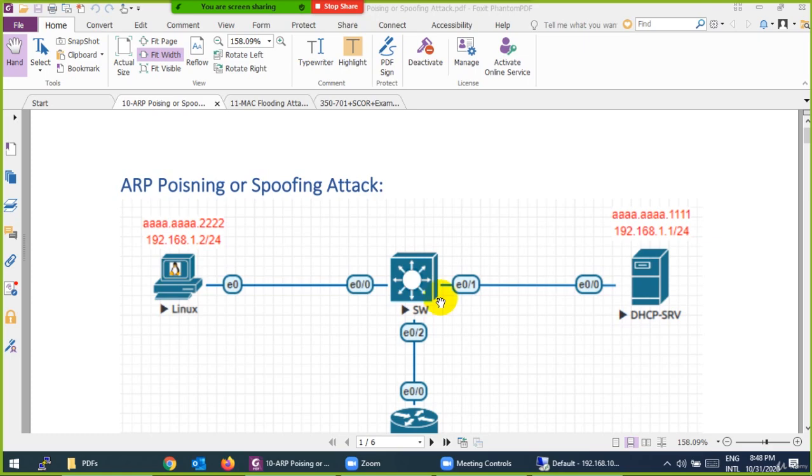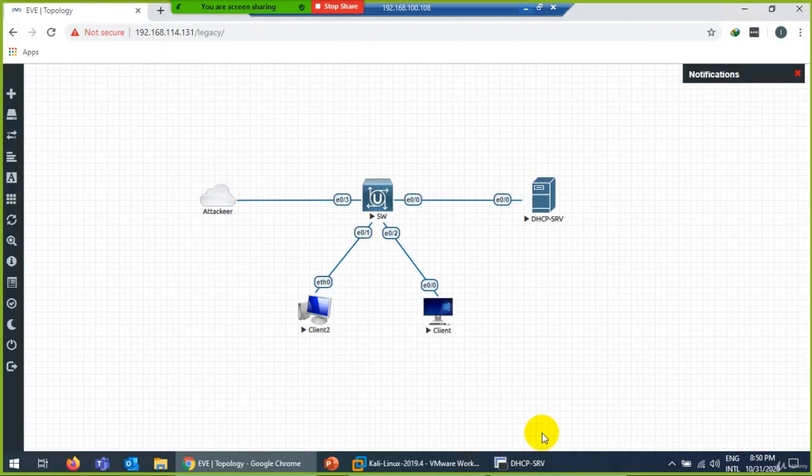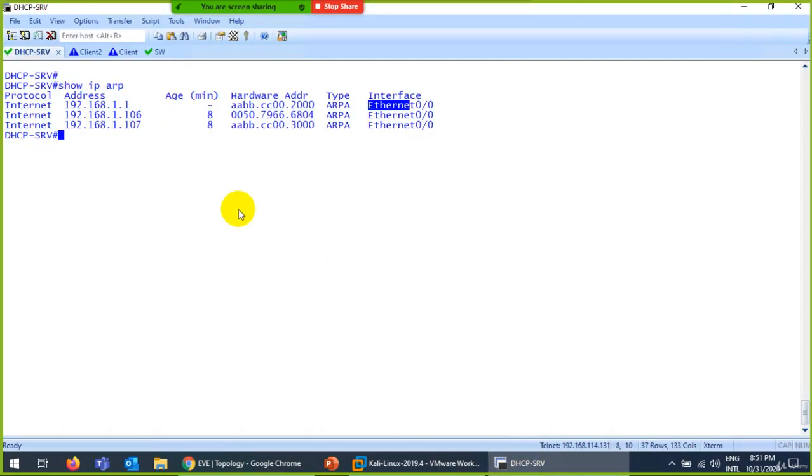Another type of layer 2 attack is ARP poisoning and spoofing attack. Suppose we have the same topology. Let's do that, by the way. I will make a small change in DHCP. Let me change the MAC address so that we can understand them better.